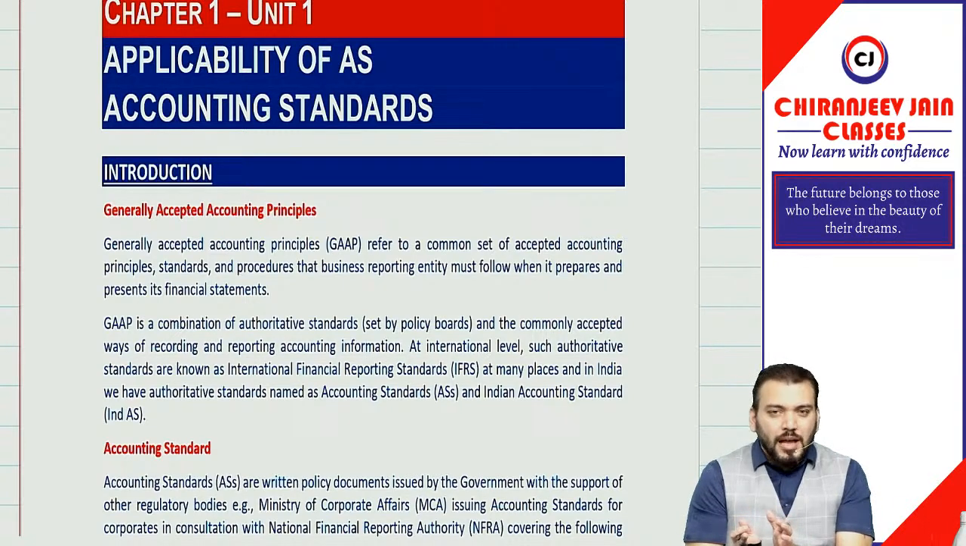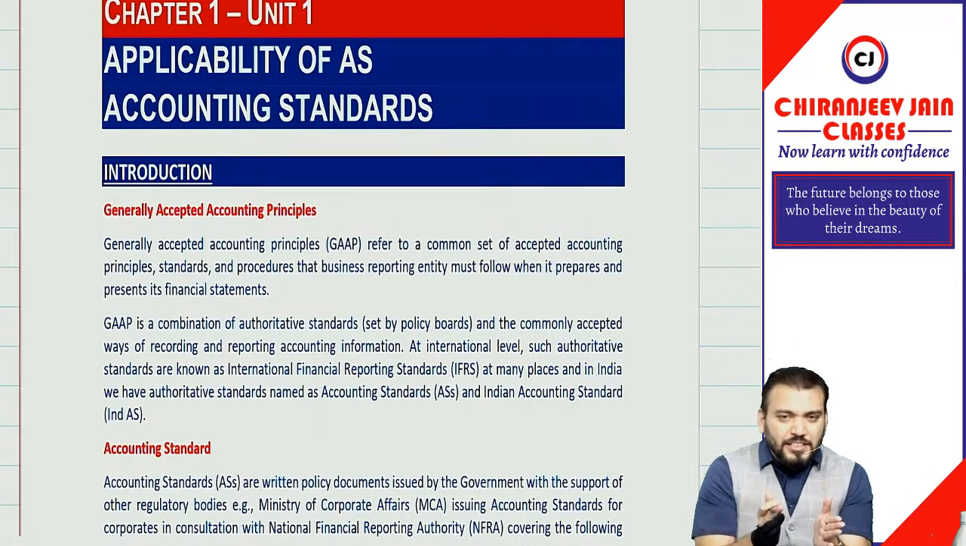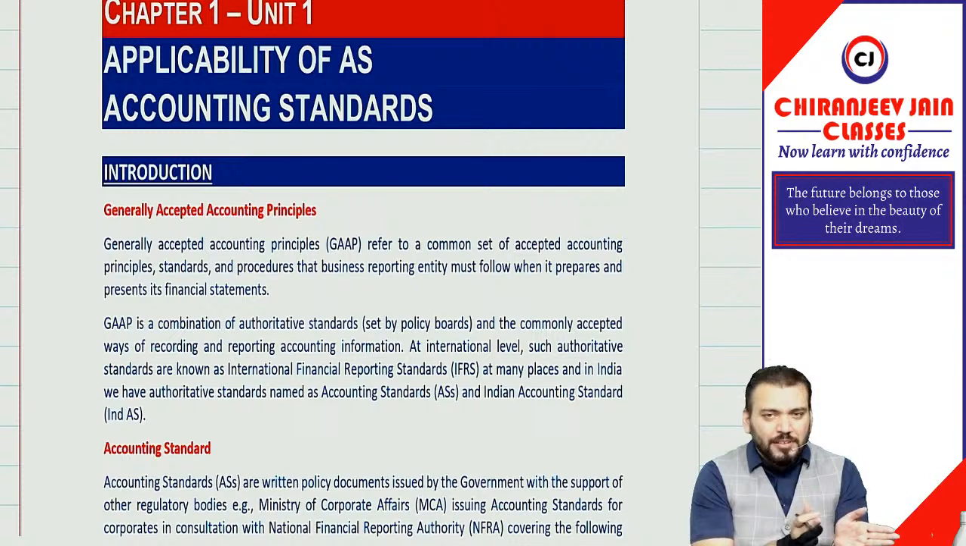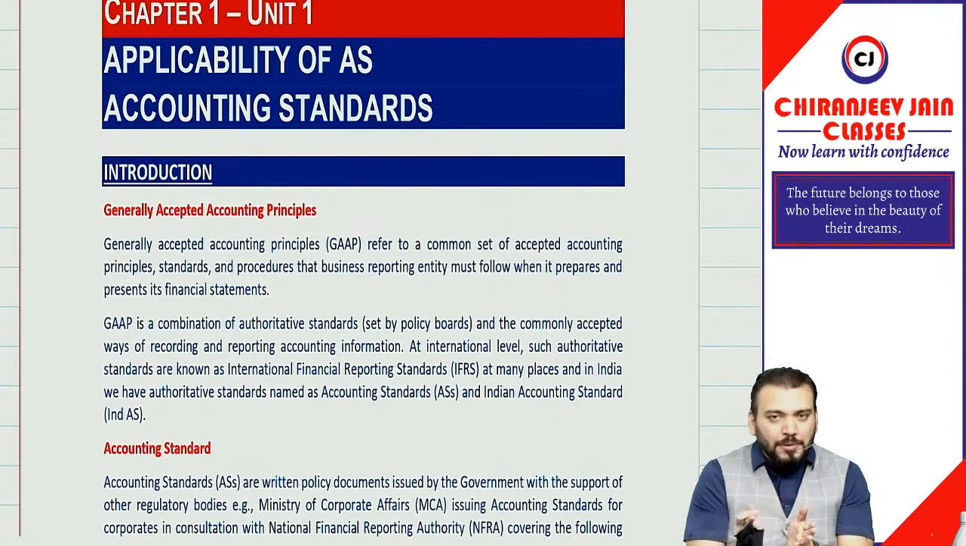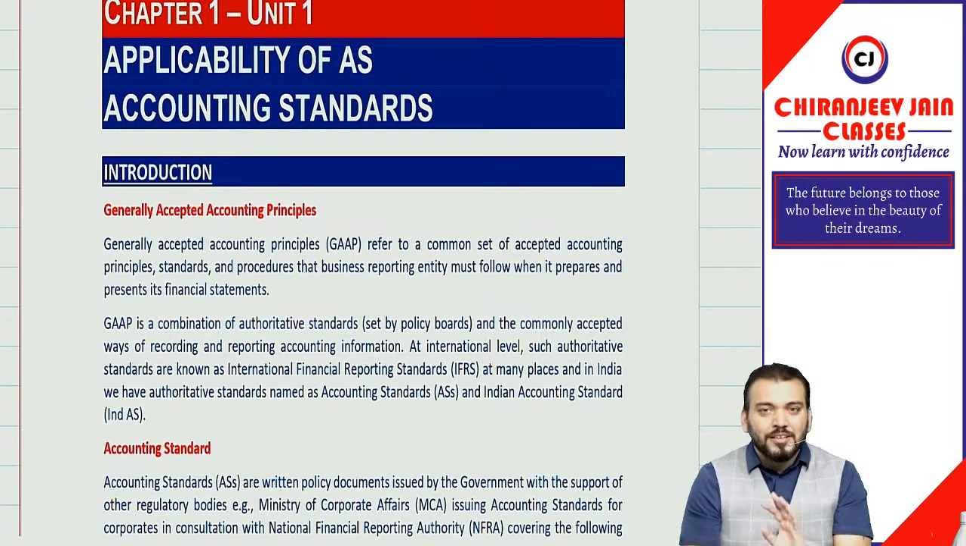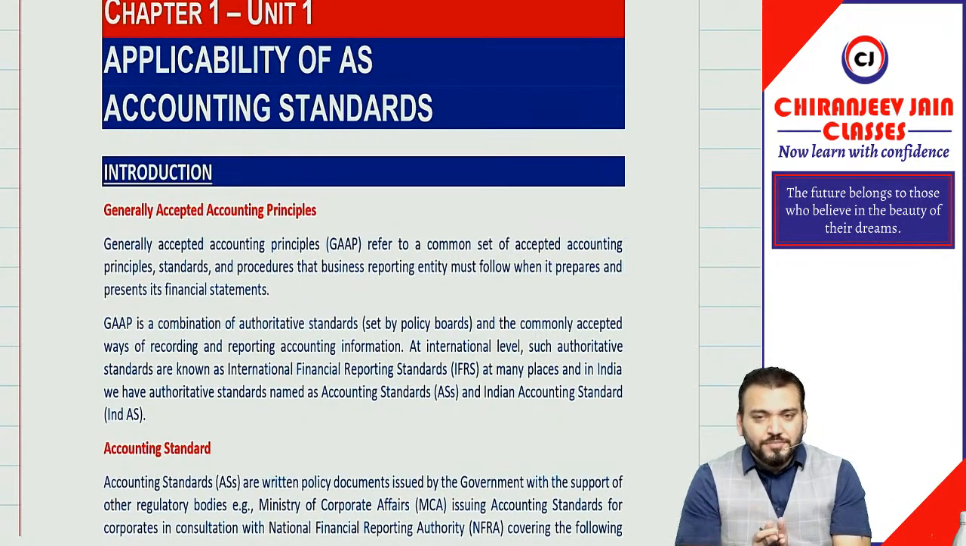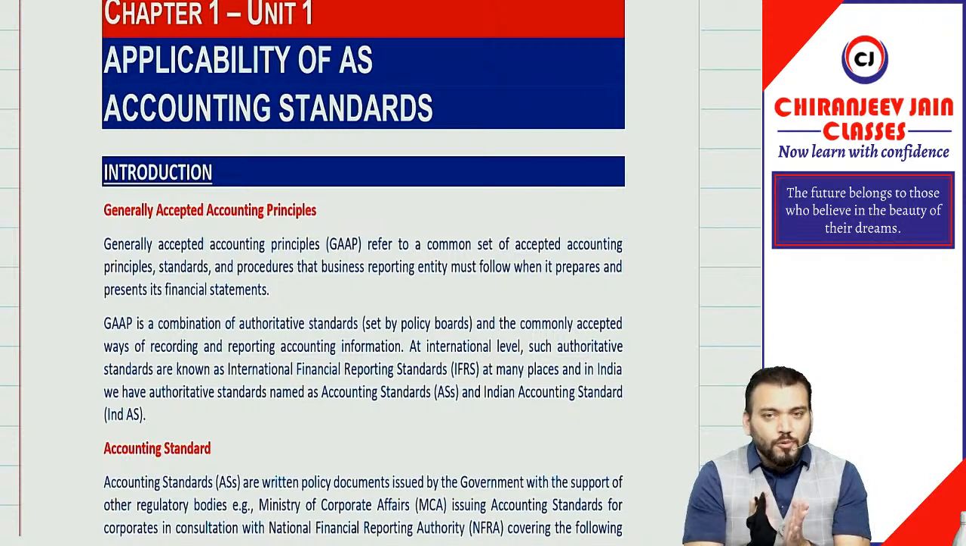Now, the applicability of accounting standards is divided into two parts: applicability for non-corporate entities and for corporate entities, meaning companies. Correct? Previously, before this amendment, non-corporate entities were divided into three parts: level 1, level 2, level 3. But now, with this amendment, non-corporate entities are divided into four parts: level 1, level 2, level 3, and level 4.